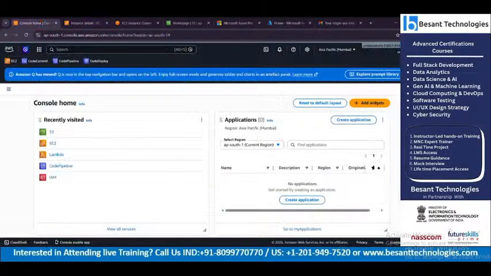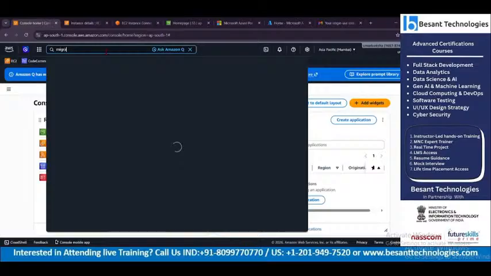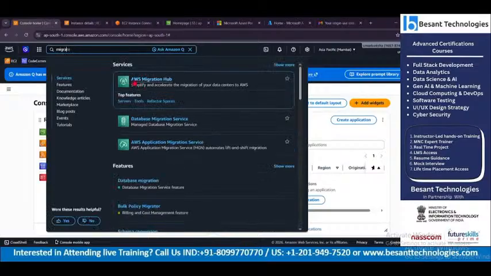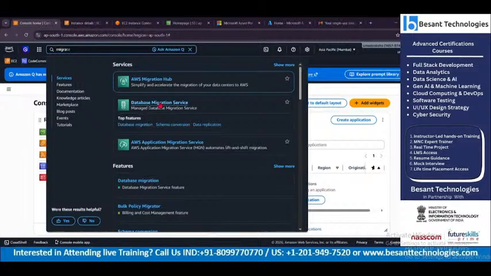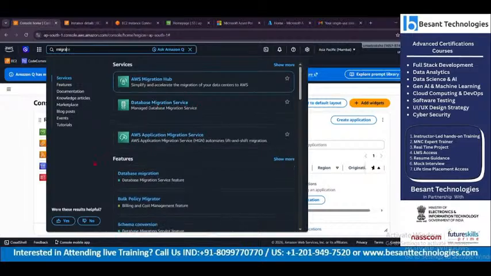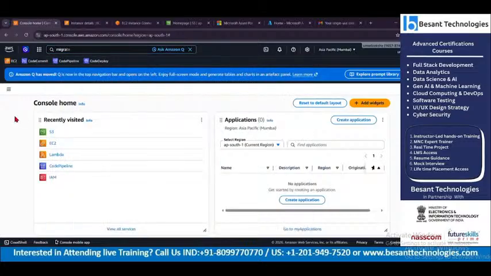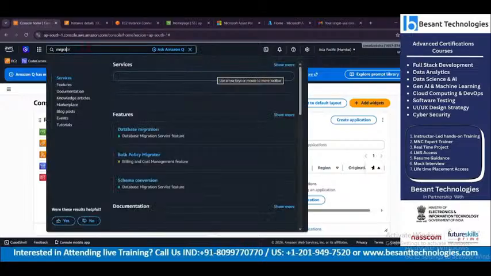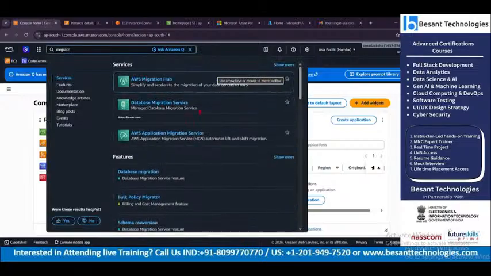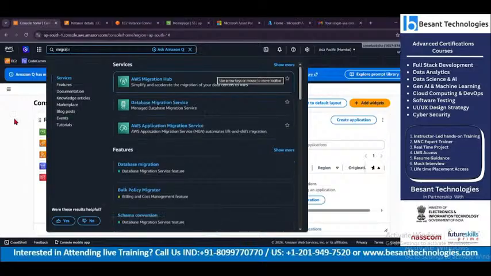But when we talk about AWS, there is something called AWS Migration Hub, Database Migration Service, and Application Migration Service. So when you're going to work on cloud migration in general, your organization might ask you to go for a certificate, but the real thing they want or expect in any organization is the functionality, especially the migration part where we are going to work.